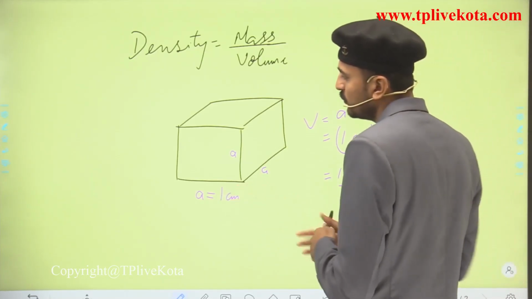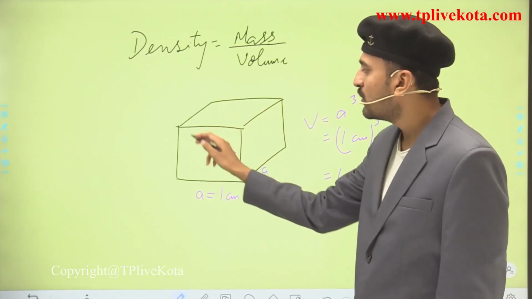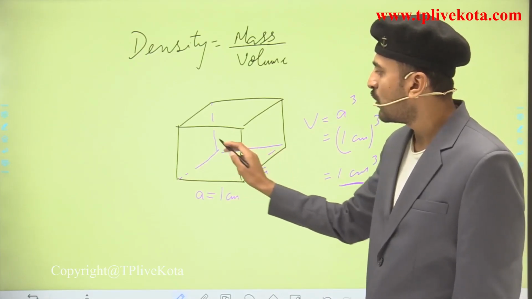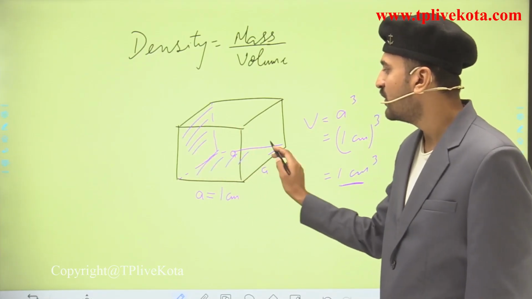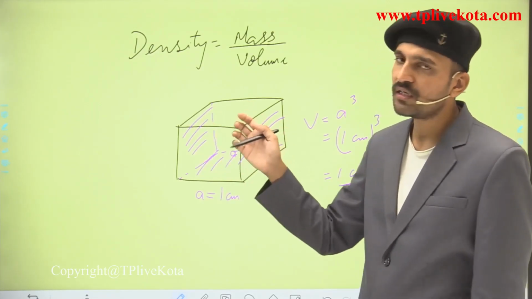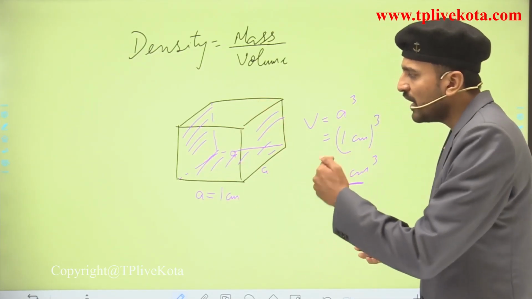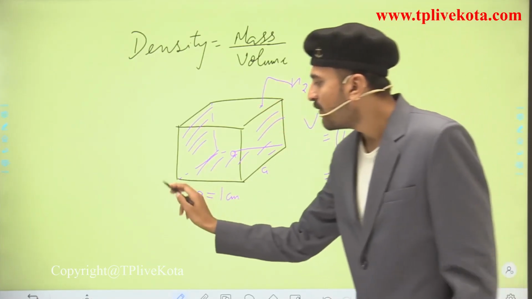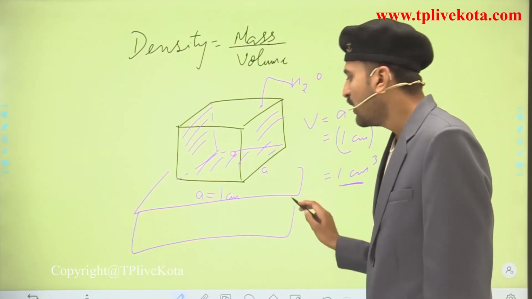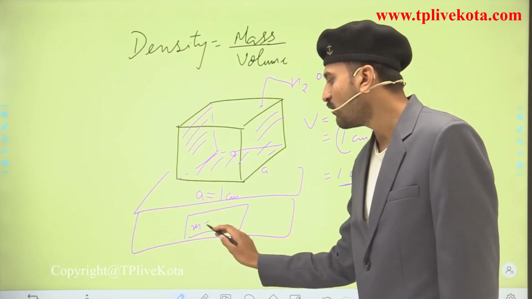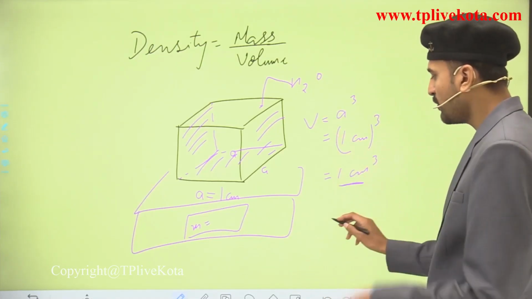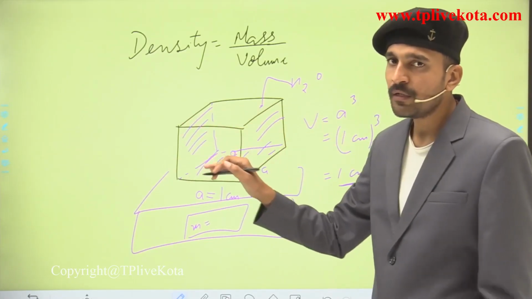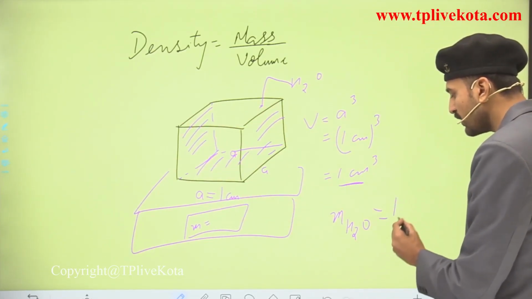So what have you supposed? You have supposed that this is a cube which is hollow from inside, and here you can see the boundary. These are the walls of this cube, and this wall is open for us to put something into it. Now if I put water in here, and then weigh that cube in the weighing machine, what would be the mass of water that I get, which is placed in this cube up to the brim? That would be equal to 1 gram.